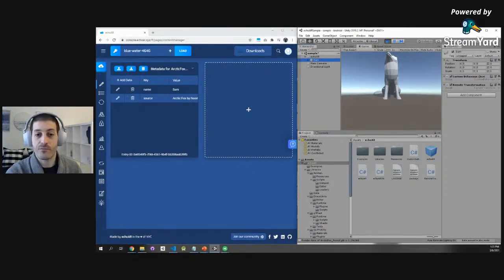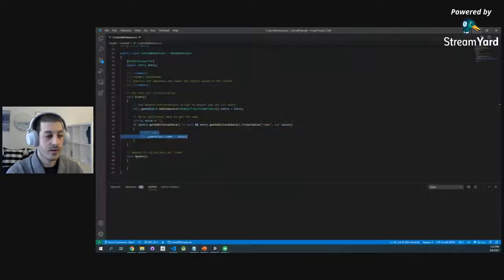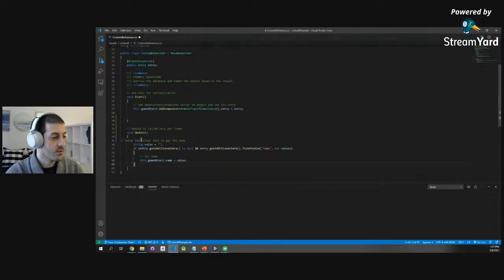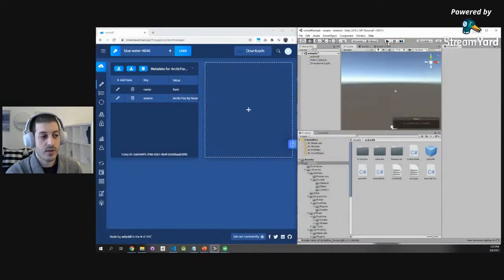So how do we make this happen every single frame and every time? You guessed it. We're going to move this snippet of code from the start function to the update function. This means that every single frame we're going to ask, do I have any additional data? Do I have a name? And if so, let's set the name of the fox to that. So now let's restart the application for the code to compile.